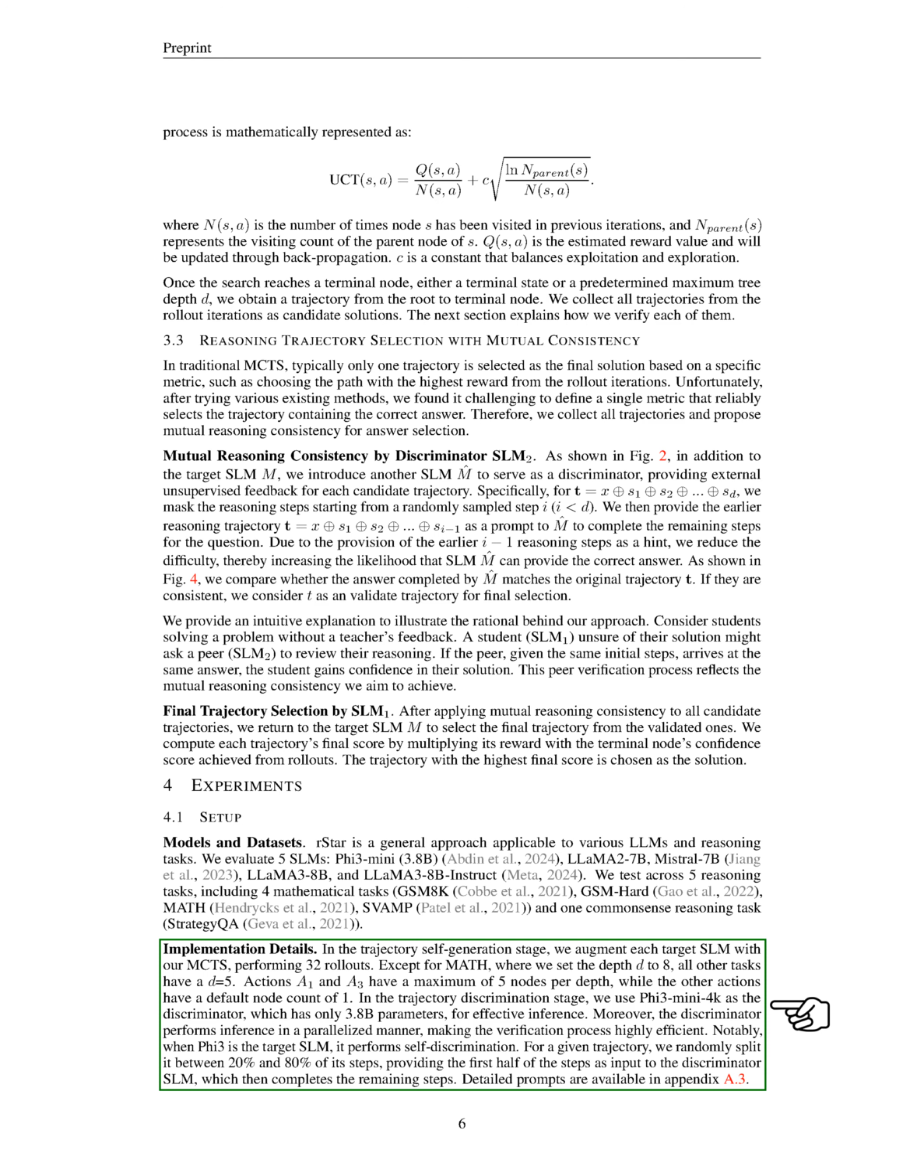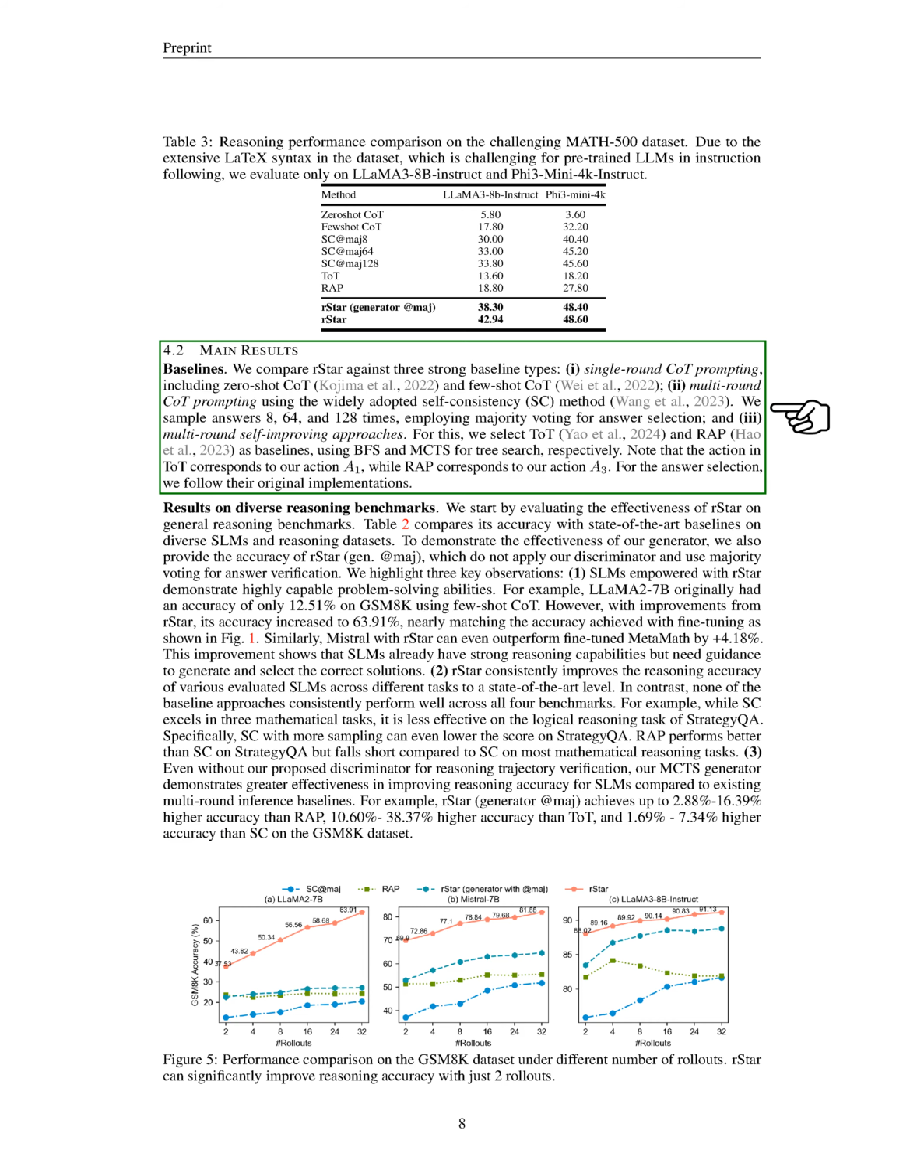We use a smaller model as the discriminator for efficient inference, and it processes inputs in parallel. When the target model is the smaller model, it performs self-discrimination by splitting the trajectory and using the first half as input. We compare rStar against 3 strong baseline types: single-round prompting, multi-round prompting with self-consistency, and multi-round self-improving approaches.